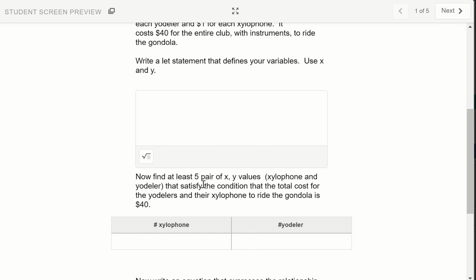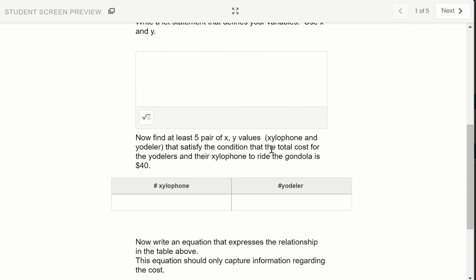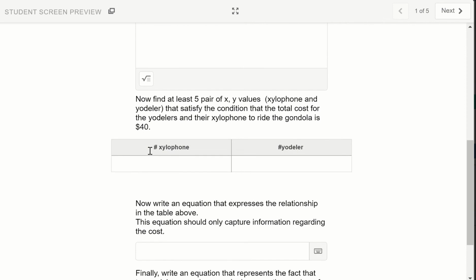Now find at least 5 pairs of x, y values, xylophones and yodelers, that satisfy the condition that the total cost for the yodelers and their xylophones to ride the gondola is $40. So we're just focusing on the cost part, not the part about the ratio of xylophones to yodelers.